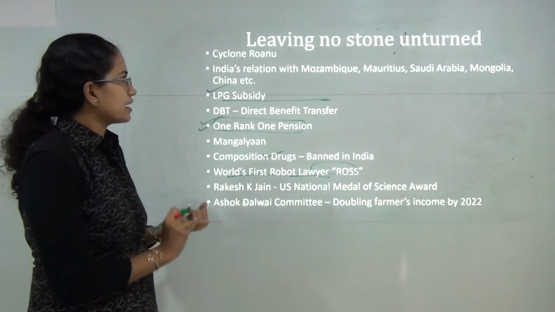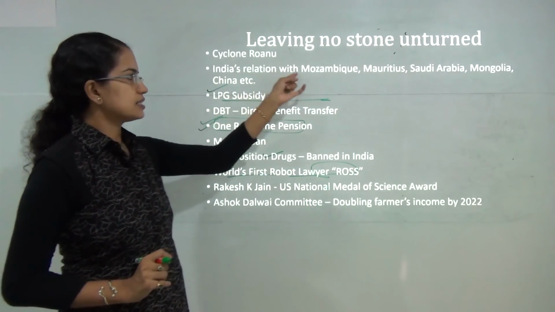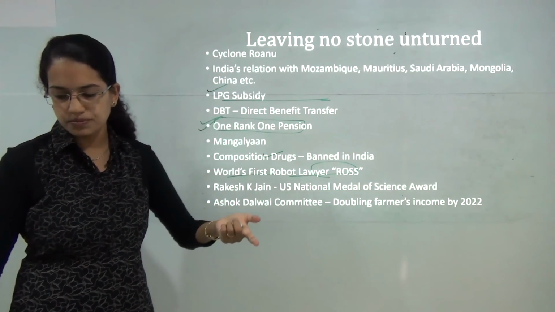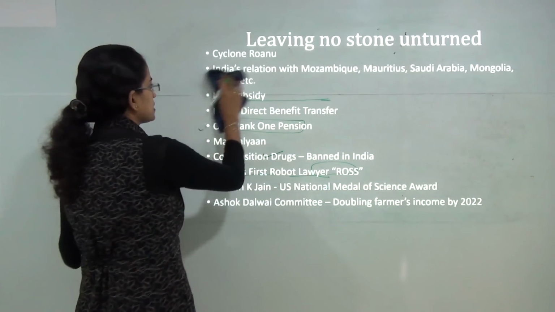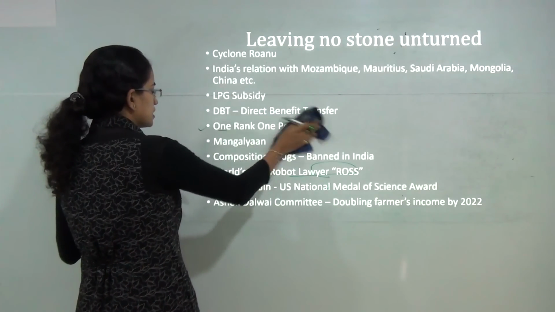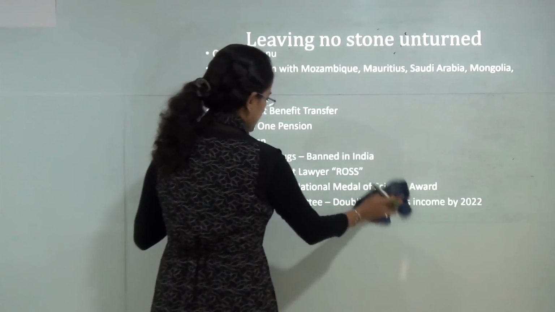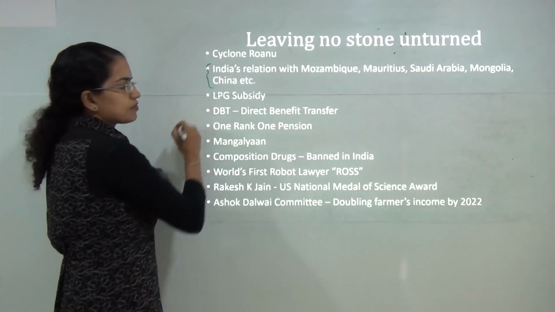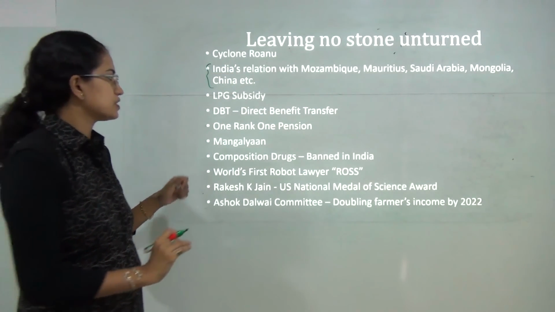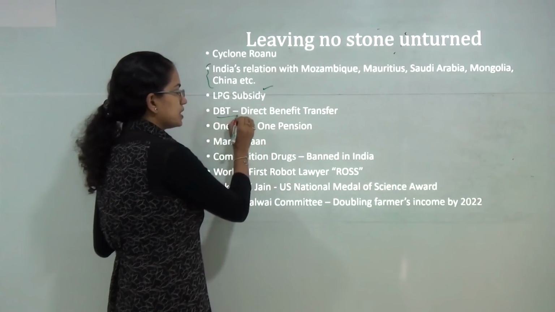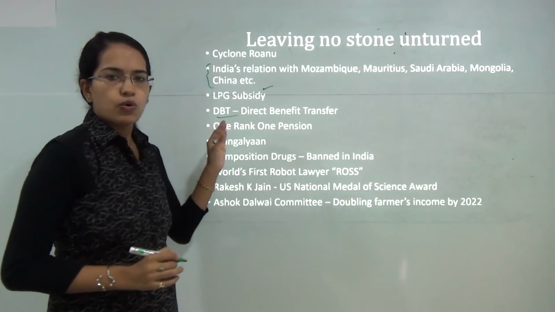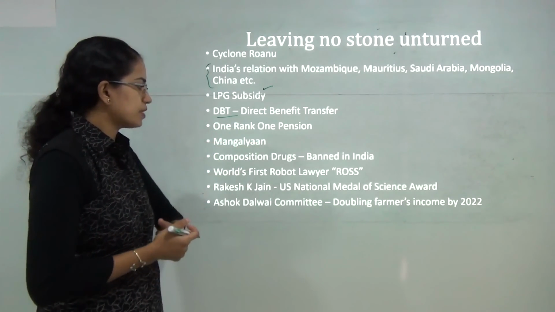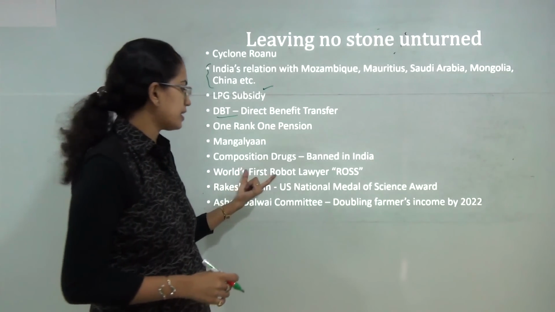Then you have Cyclone Roanu, India's relations with Mozambique, Mauritius, South America, Mongolia and China, and all major places where the Prime Minister recently visited or their Prime Ministers visited India. So their heads of state or Prime Ministers, whenever they visited, these become the focus area from the point of view of Indian polity, questions based on Indian polity. LPG subsidy, direct benefit transfer scheme, OROP, that is One Rank One Pension. Mangalyaan, launch of Mangalyaan, composition drugs that are being banned in India.